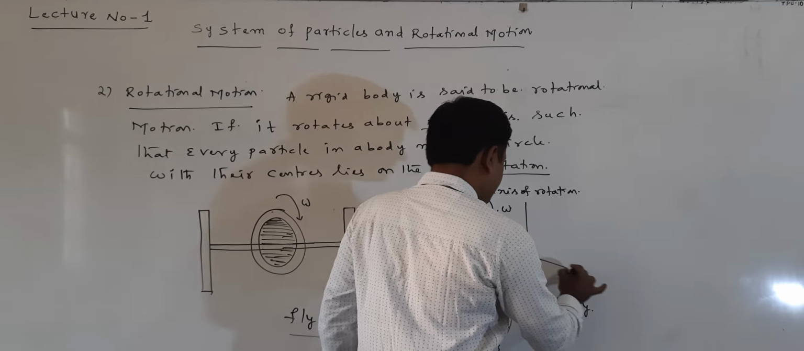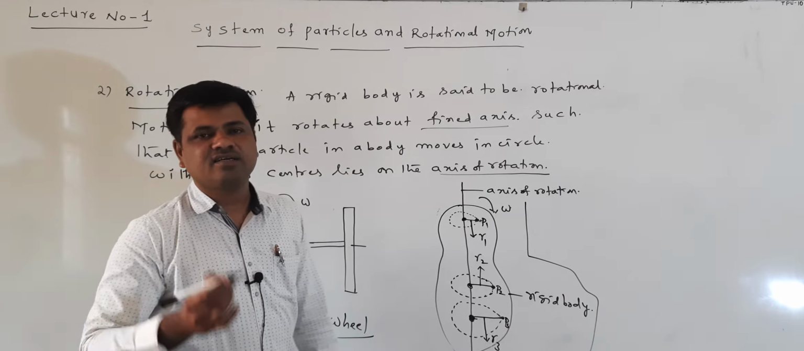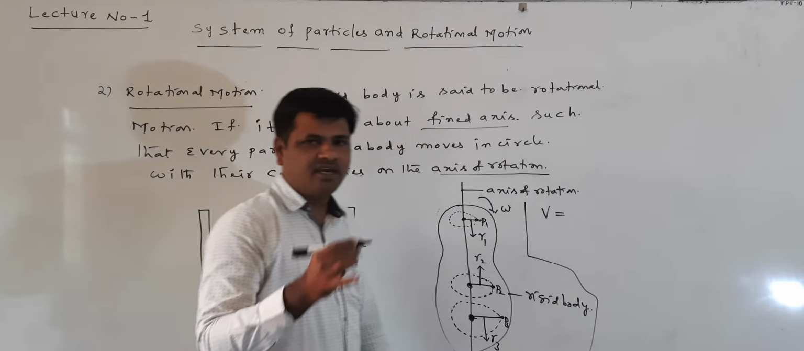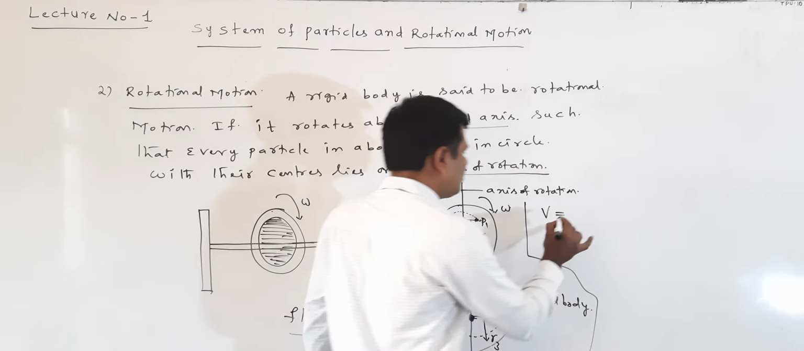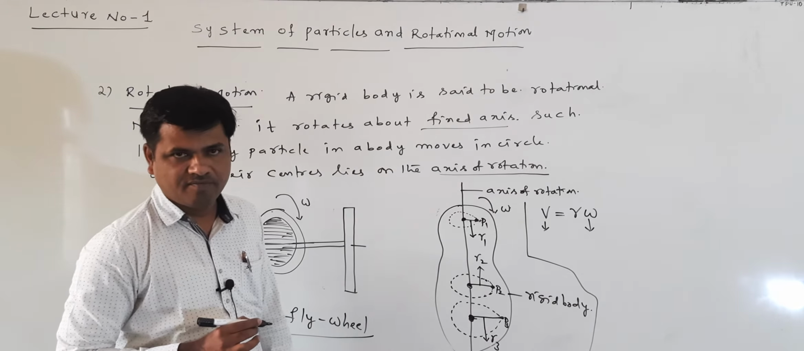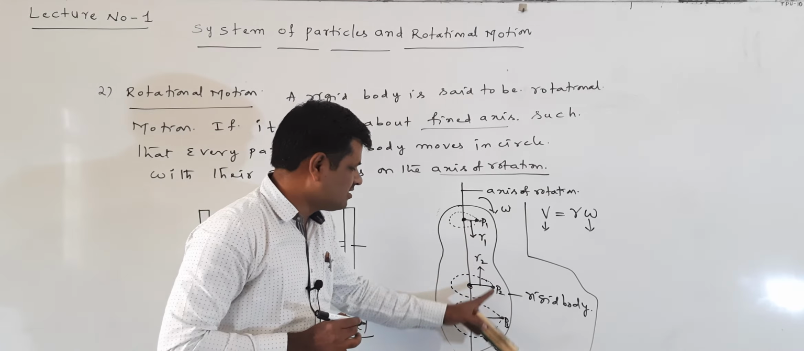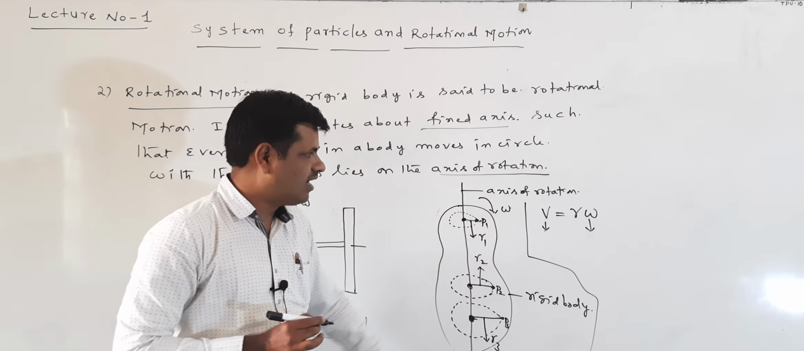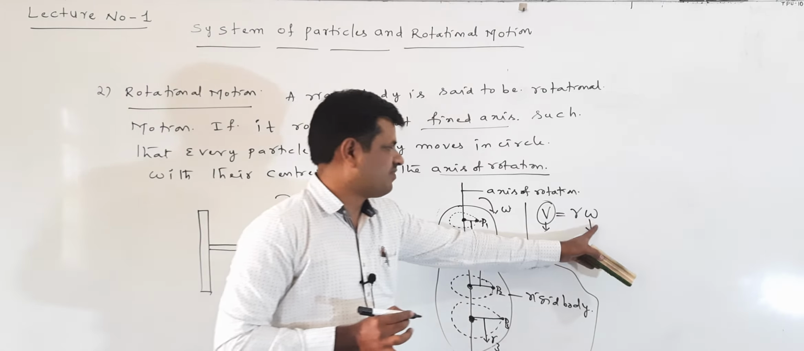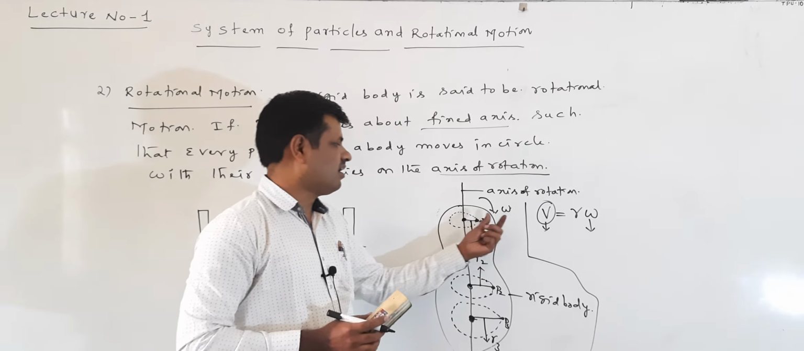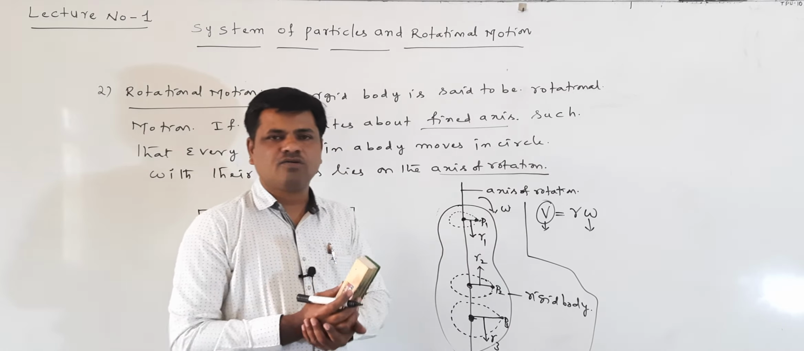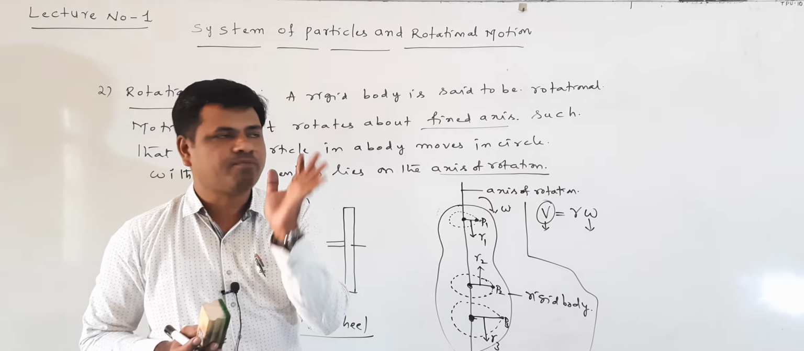Distances are different, so linear velocity is also different. There is a relation between linear velocity and angular velocity: V equals R omega. V is called linear velocity, omega is called angular velocity. R changes from particle to particle, so V also changes. But omega is fixed, because the body is rotating with angular velocity omega, so every particle also rotates with angular velocity omega. The angular velocity of each particle is the same.